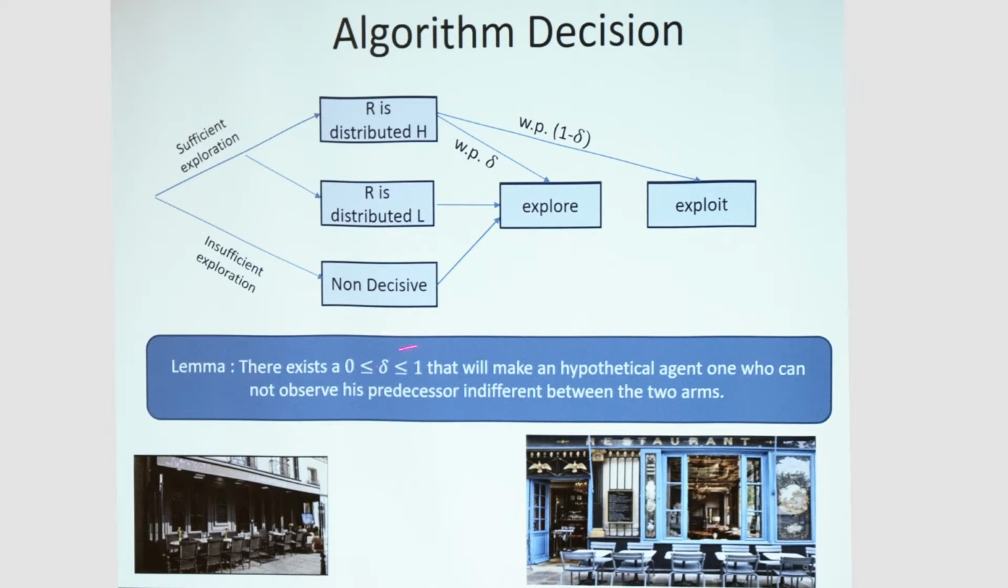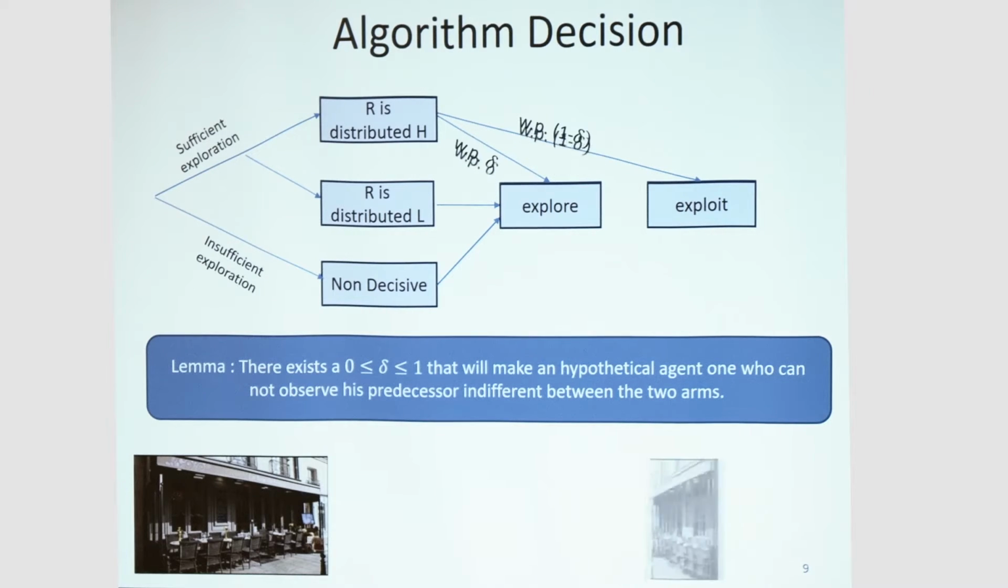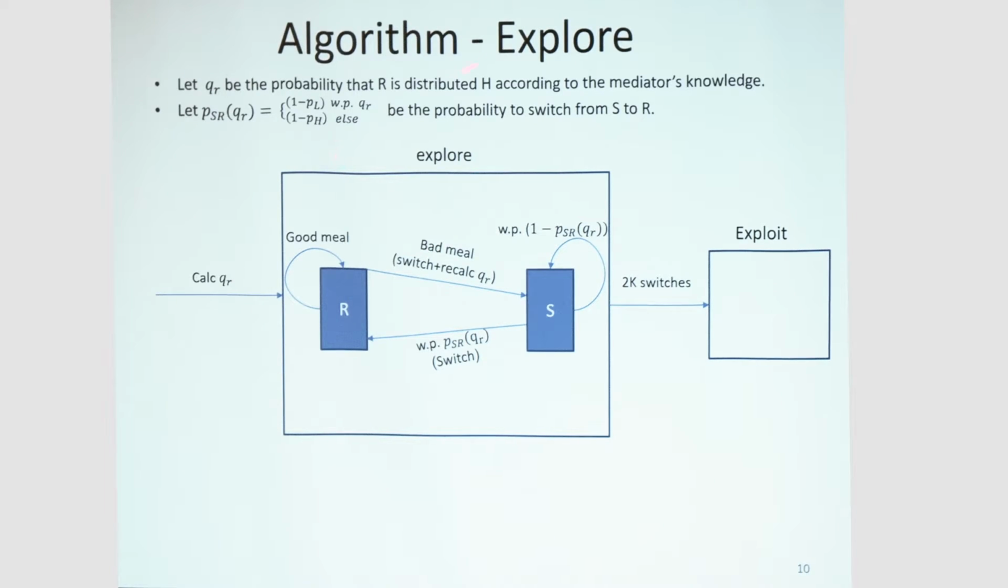So if we use this delta, then it will make a hypothetical agent, one who cannot see his predecessor, be indifferent between the 2 restaurants in expectation, which means that the other restaurant in expectation will look exactly the same as restaurant S. But we still have the problem that he can see his immediate predecessor, and therefore the explore phase will not be as easy as we would like. The explore phase will look like this.